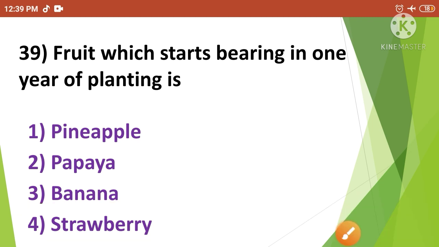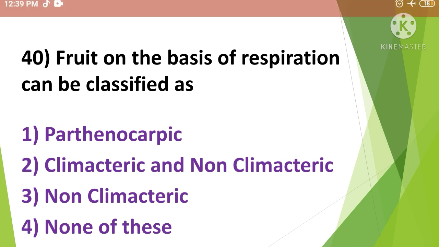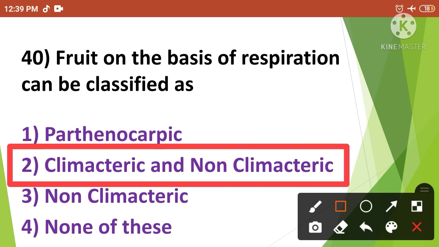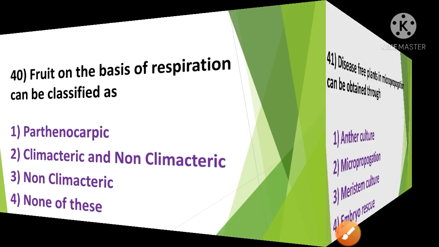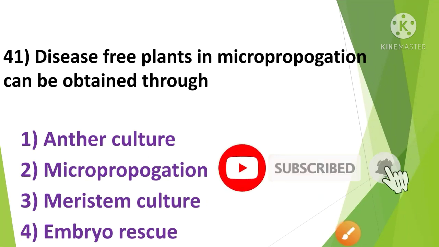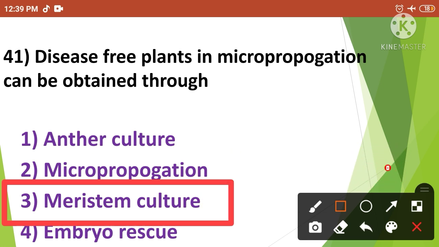Then next, fruit on the basis of respiration can be classified as. The correct answer is option number 2. So the fruit on the basis of respiration can be classified as climacteric and non-climacteric. Then next, disease free plants in micropropagation can be obtained through. The correct answer is option number 3. So disease free plants in micropropagation can be obtained through meristem culture.